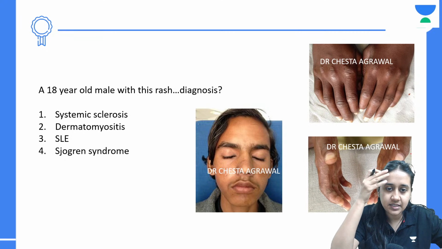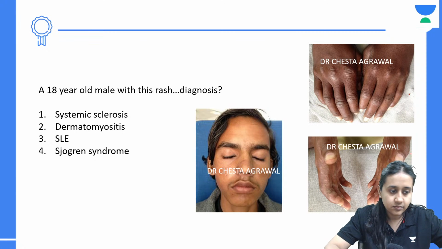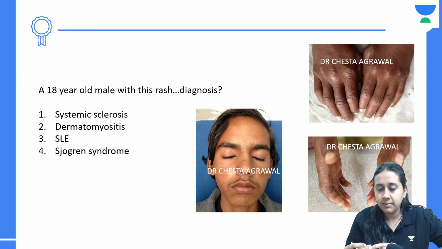An 18-year-old male with this rash, what can be the diagnosis?